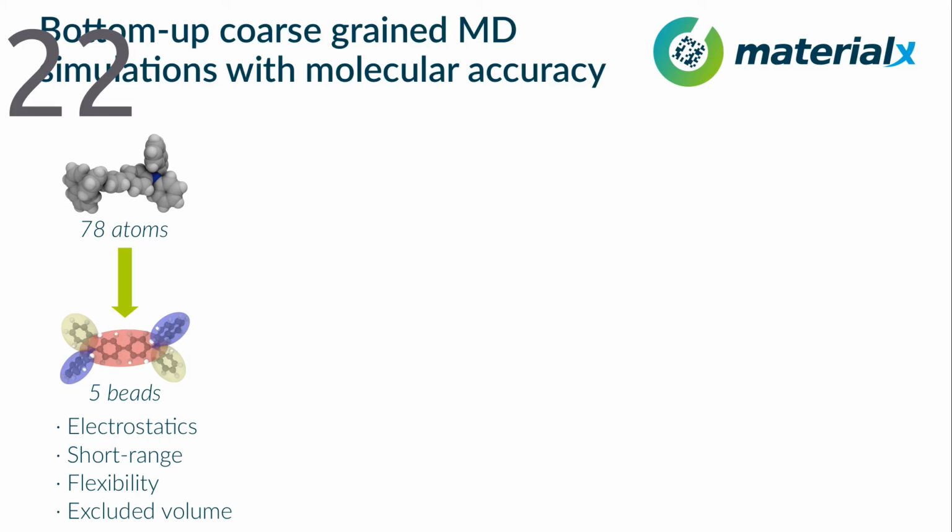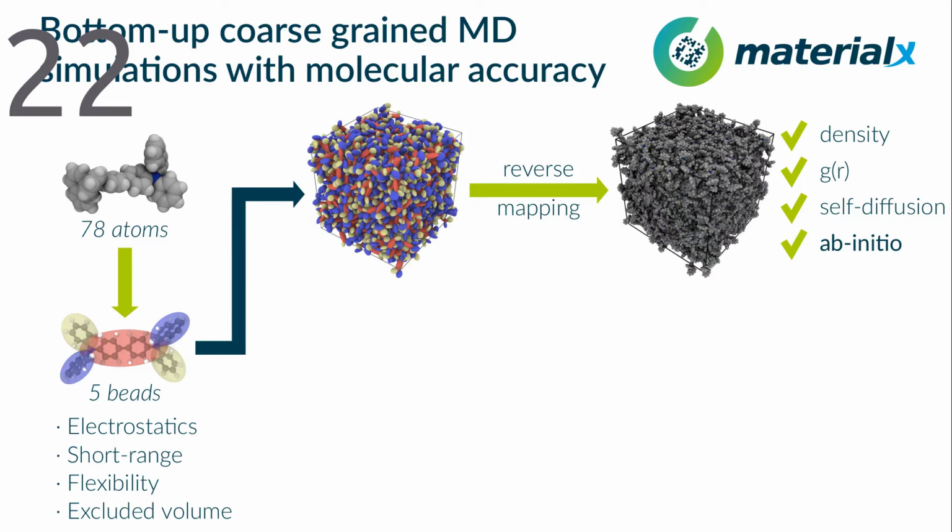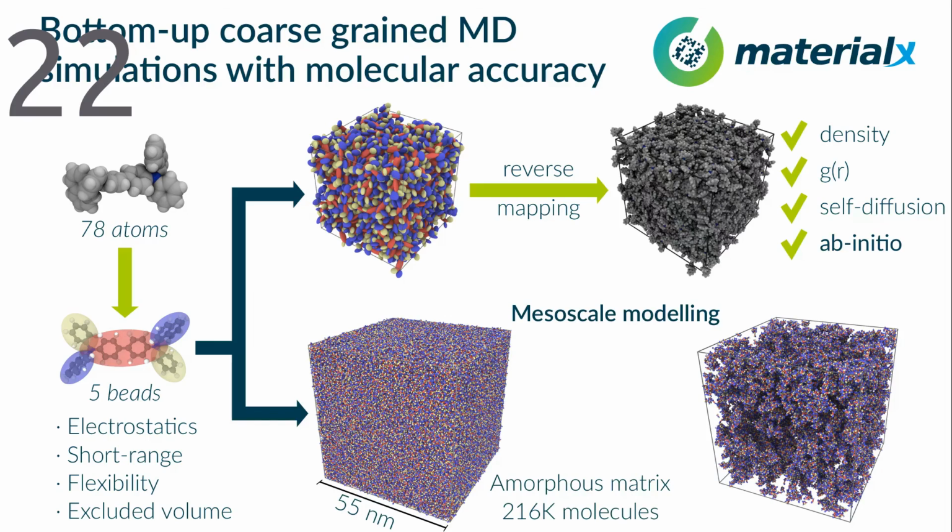Crucially, the model reproduces accurately the excluded volume of molecules, allowing the reverse mapping of atomic coordinates. The coarse-grained simulations yield exceptionally good properties, both static and dynamic. This model requires fewer computational resources and does not compromise on the quality, allowing the study of mesoscale samples, as shown in this example.